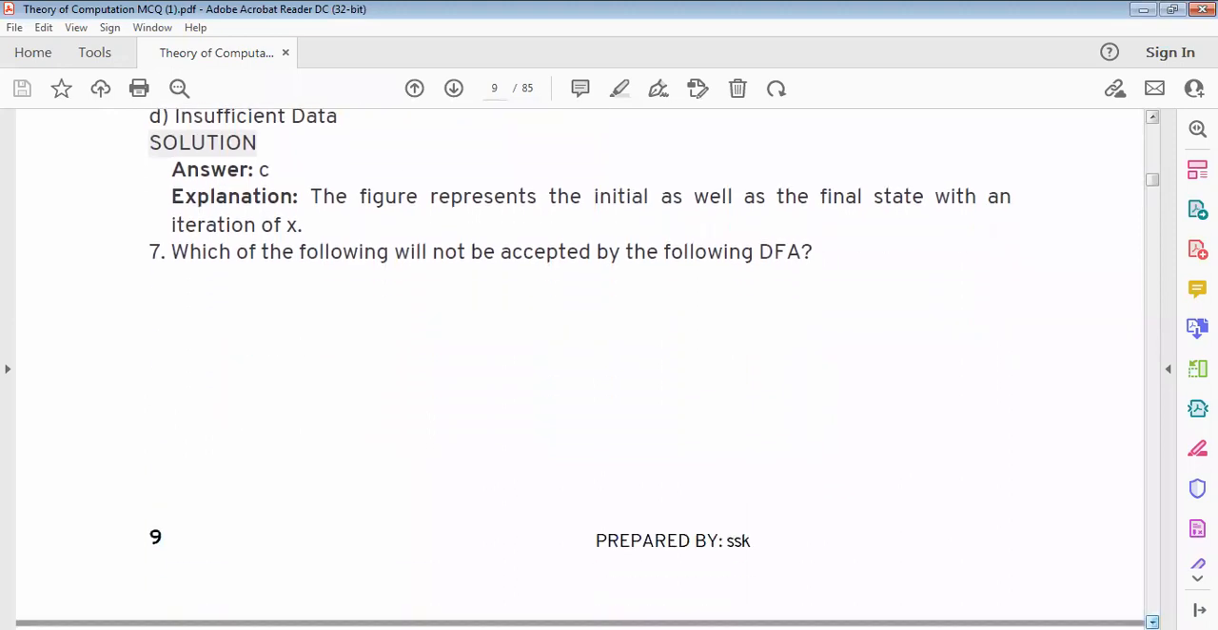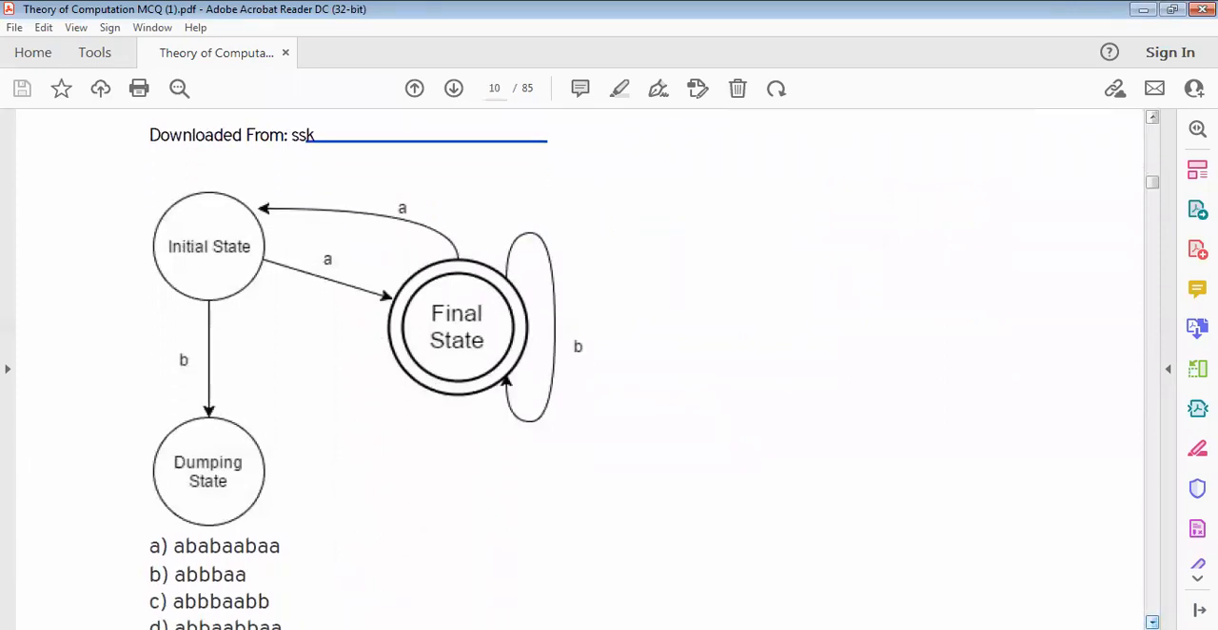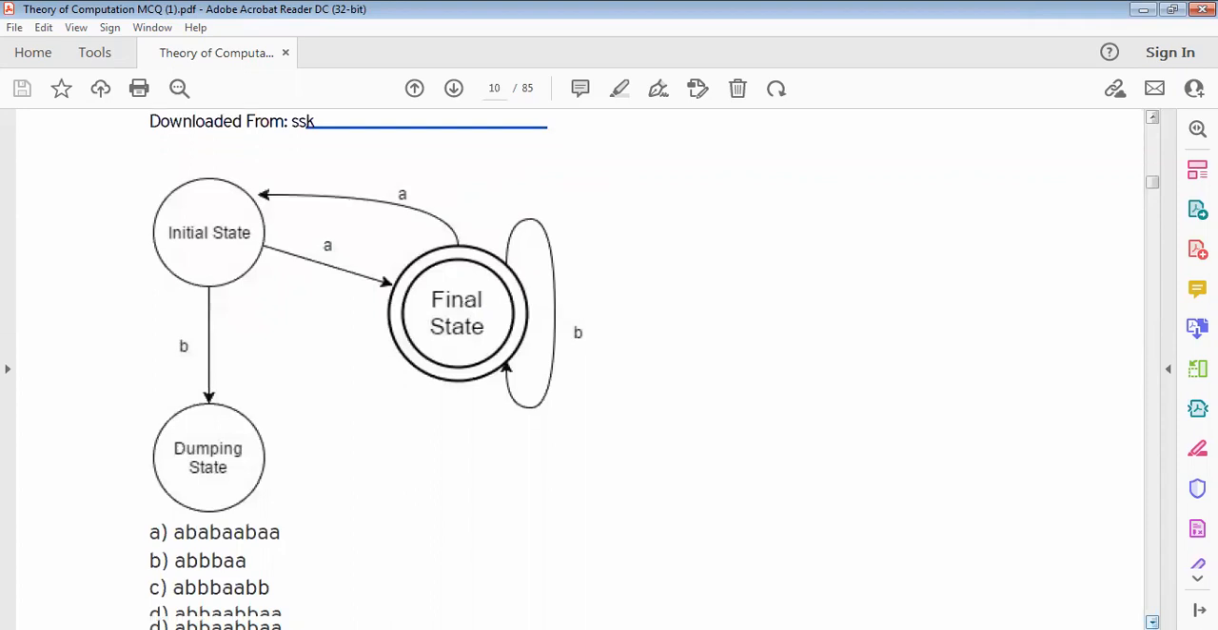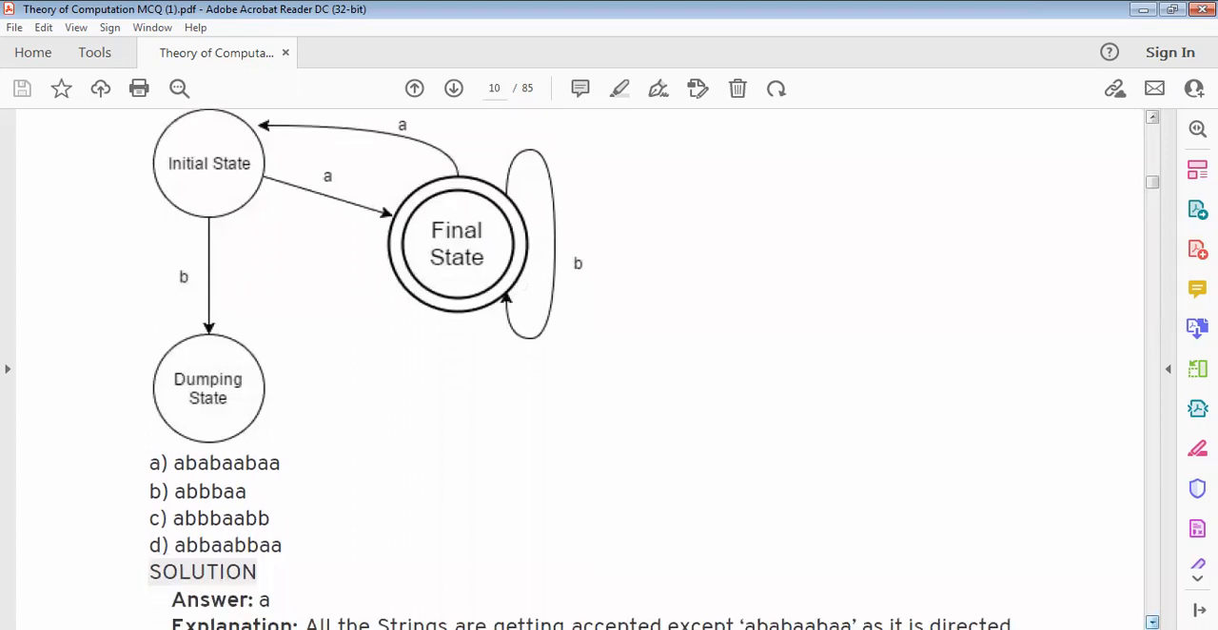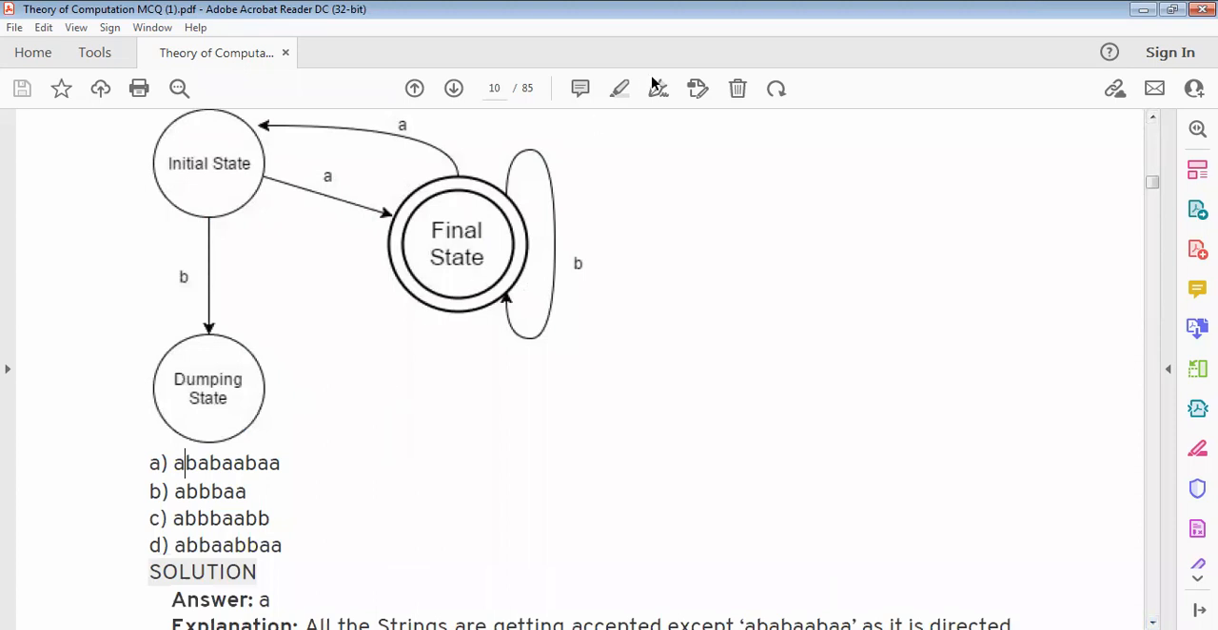Which of the following will not be accepted by the following DFA? The initial state is given, there is a dumping state, and a final state. Answer is A. Checking the strings A, B, A, B, A, B, A, A, B: this is not accepted.